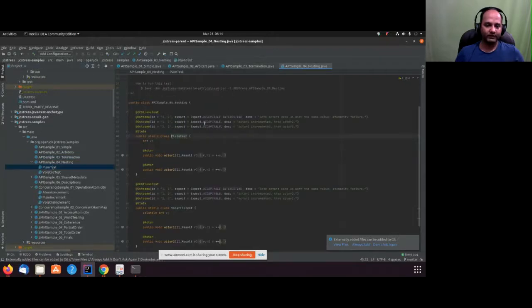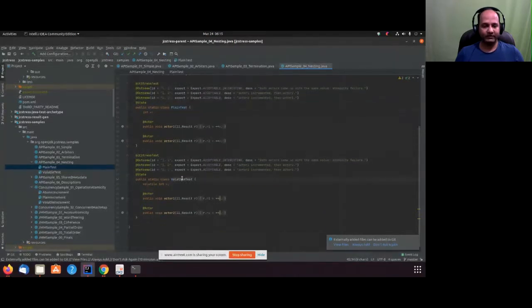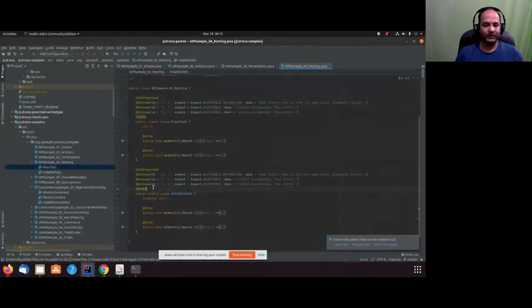We already executed a nested test, which was our atomic increment case. This is a similar sample test explaining what nesting is. Here we have a static class plain test and volatile test, and they have different annotations. This is exactly similar to what we saw earlier in the case of atomic increment.